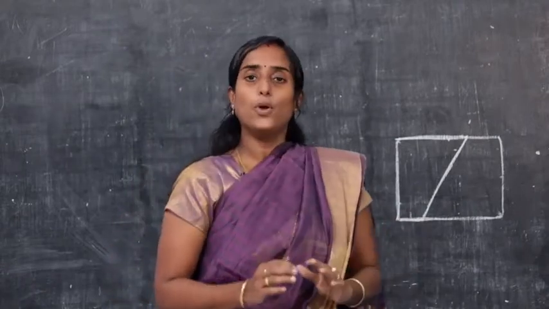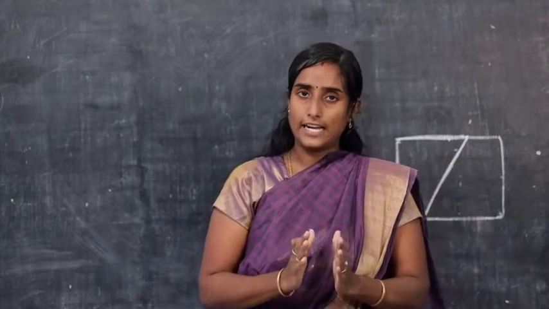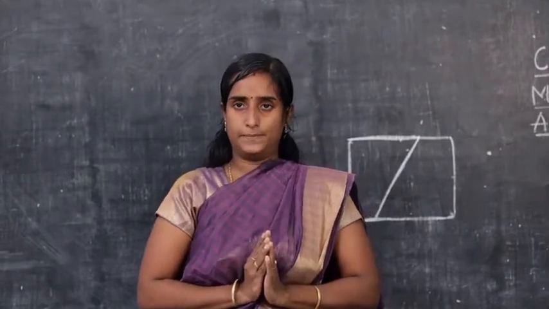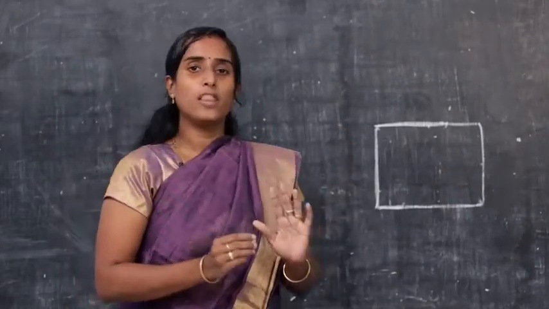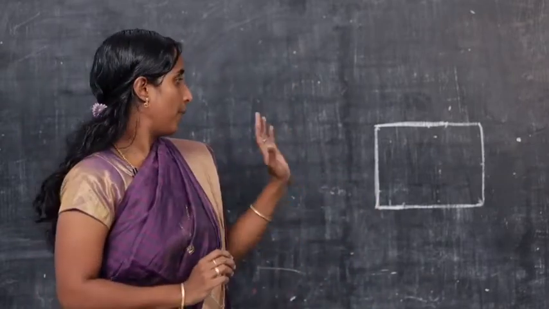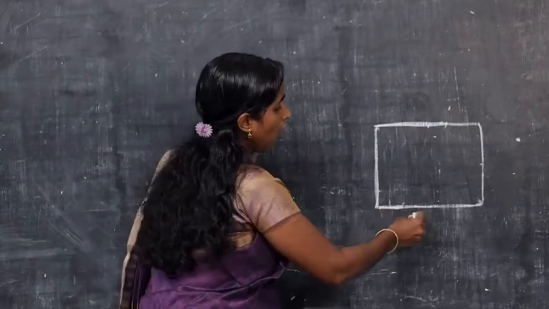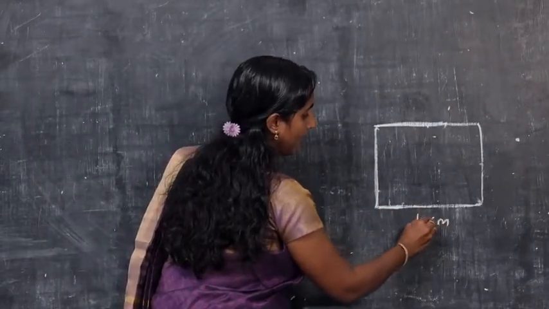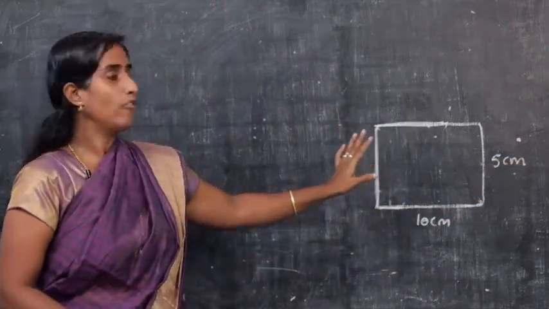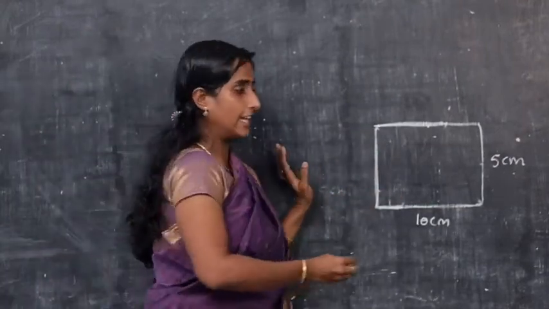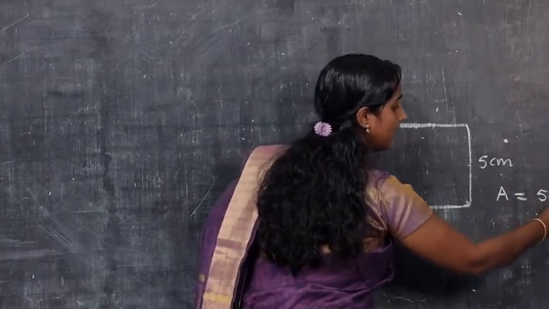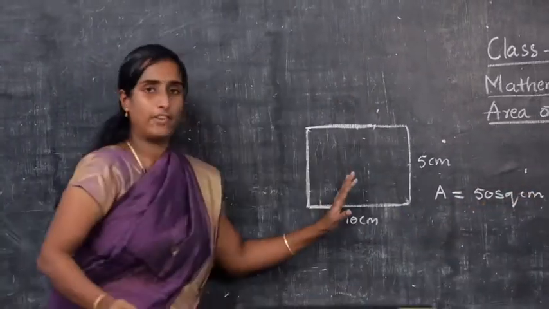Okay children, now you have divided the rectangle in four different ways into two equal halves. Students, now you have solved my problem by dividing the rectangle into two equal parts. Now suppose this rectangle is of 10 centimeter length and 5 centimeter breadth, what would be the area of the whole rectangle? We have found it earlier. The area is 50 square centimeter. We have learnt it previously.